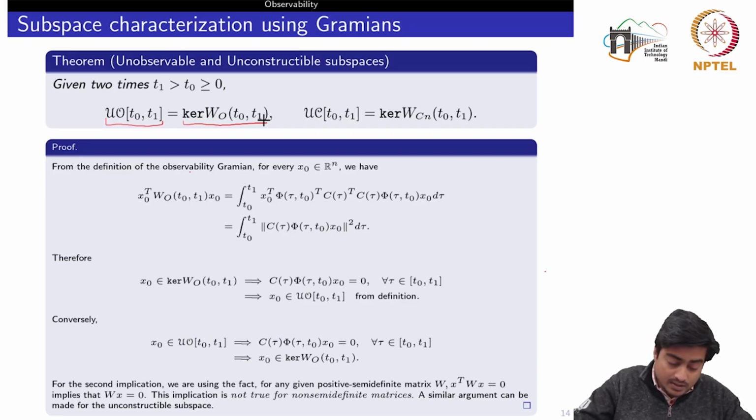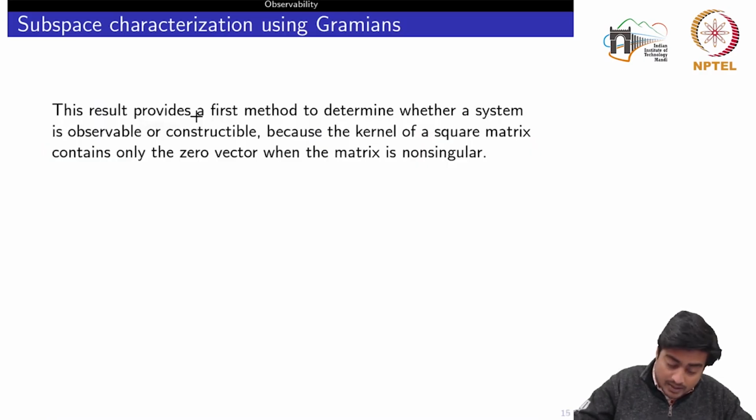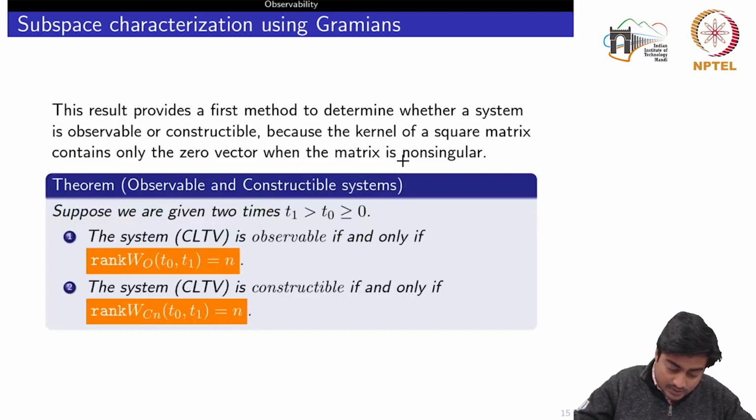Now, if it contains only the zero vector, then the kernel of that matrix should be zero. It should not contain any other vector, and this is only possible if the matrix itself is non-singular, because in the previous theorem we had seen that the Gramian matrix is positive semi-definite. So based on this we have the next result: suppose we are given two times t1 greater than t0 greater than or equal to 0, the continuous time LTV system is observable if and only if the rank of the observability Gramian is equal to n.